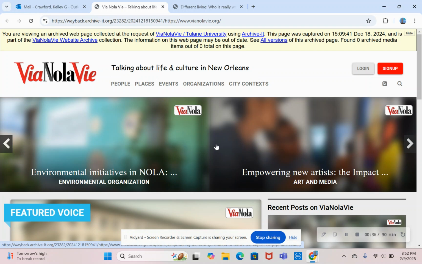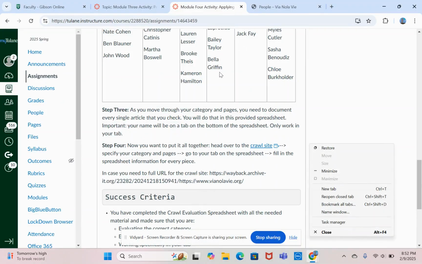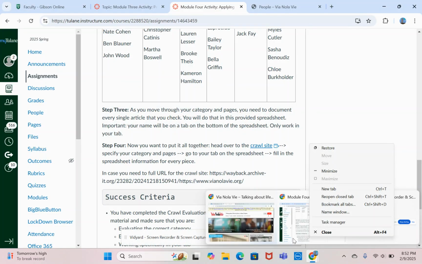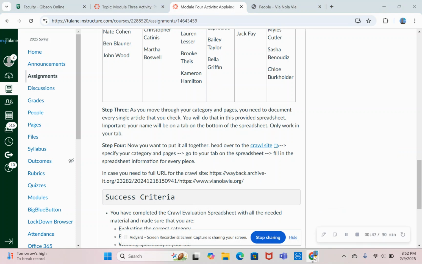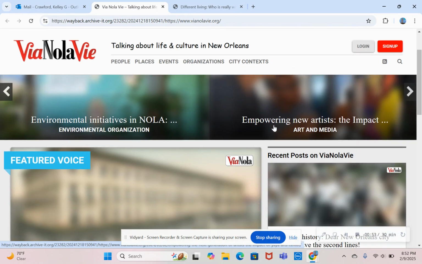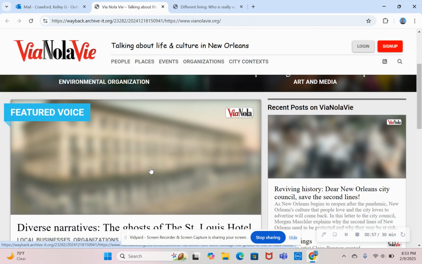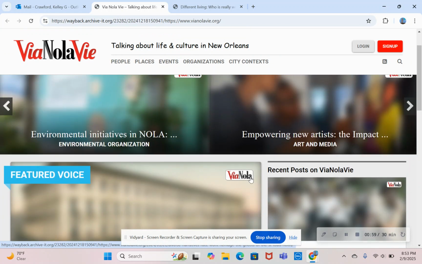All right, so when you get into this, first things first, if you look at your table under your name, you're going to have a category and you're going to have a set of pages. That is going to direct you into what you are covering for your evaluation. When you come in here, you would see right away that none of these images are actually showing. All of these images are blurred. That's something that went wrong in the crawl that needs to be fixed.